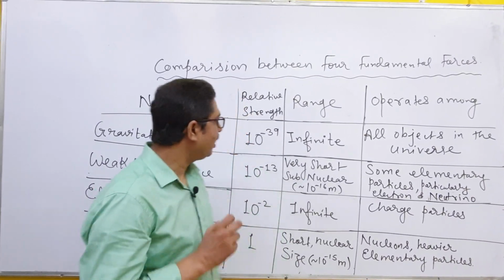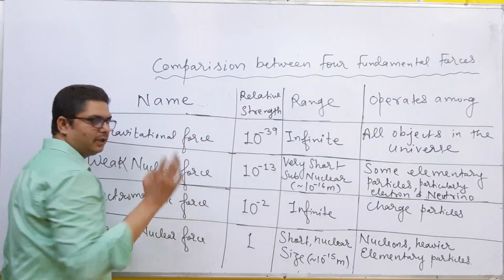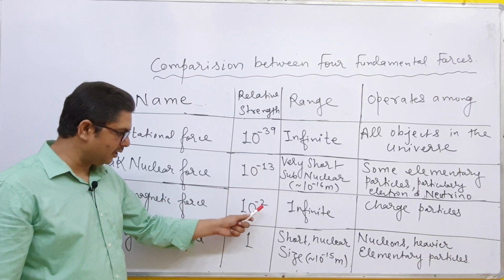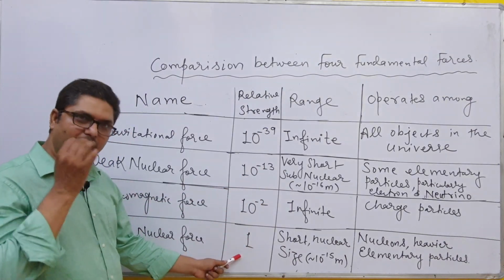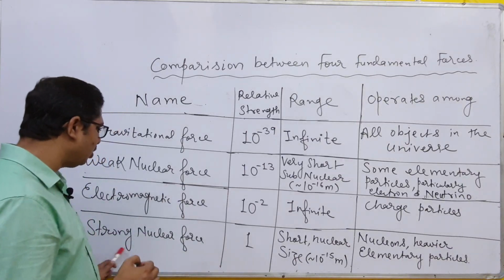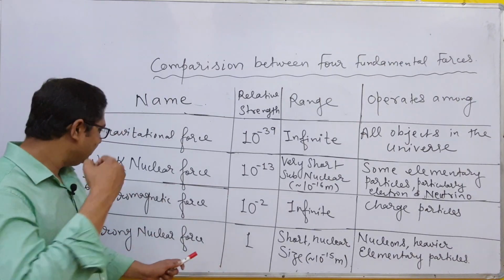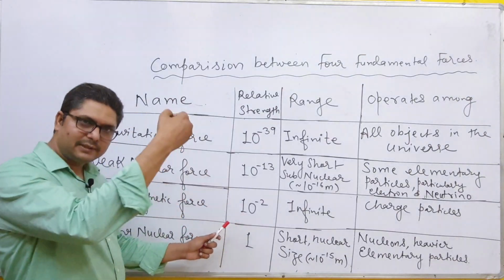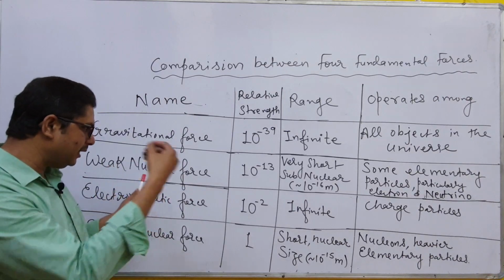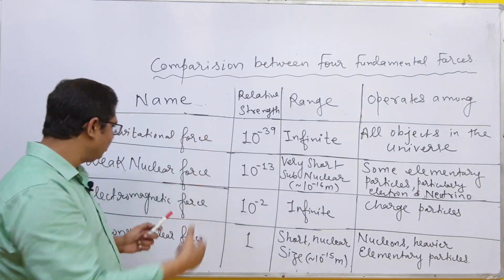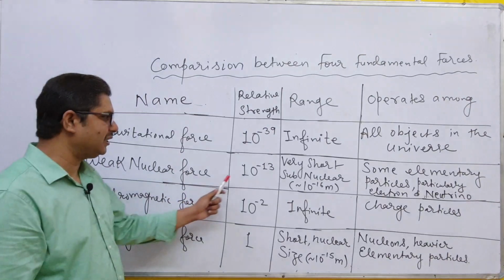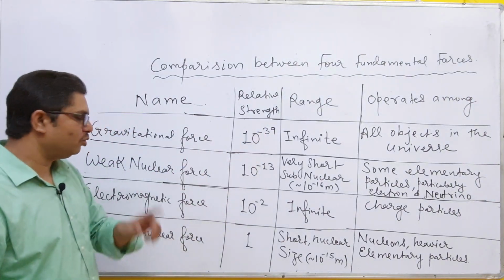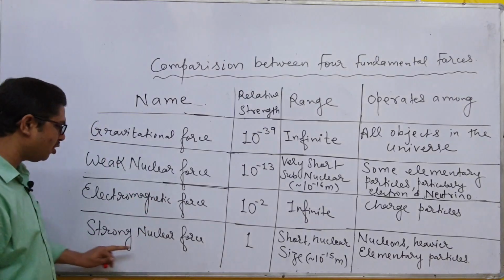So here you are seeing that relative strength is 10 to the power minus 39, 10 to the power minus 13, 10 to the power minus 2, and this is 1. This means that we are taking relative strength of strong nuclear force as 1. Then the strength of electromagnetic force is 10 to the power minus 2, such that it decreases one by one. Weak nuclear force is 10 to the power minus 13, gravitational force 10 to the power minus 39. So the strongest force in nature is strong nuclear force.